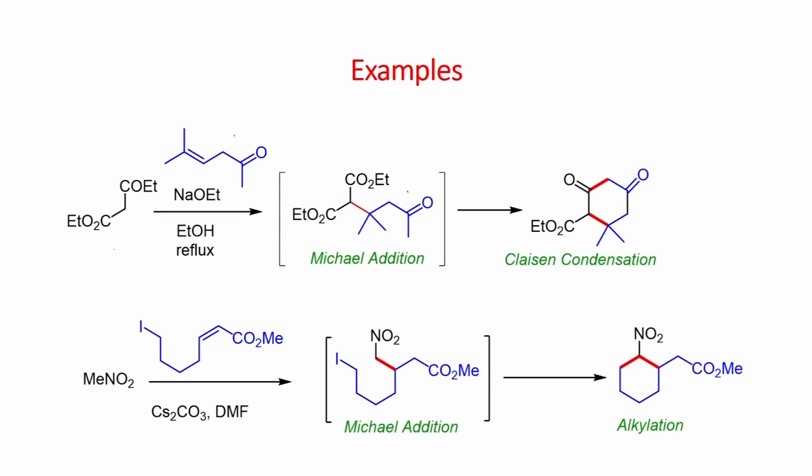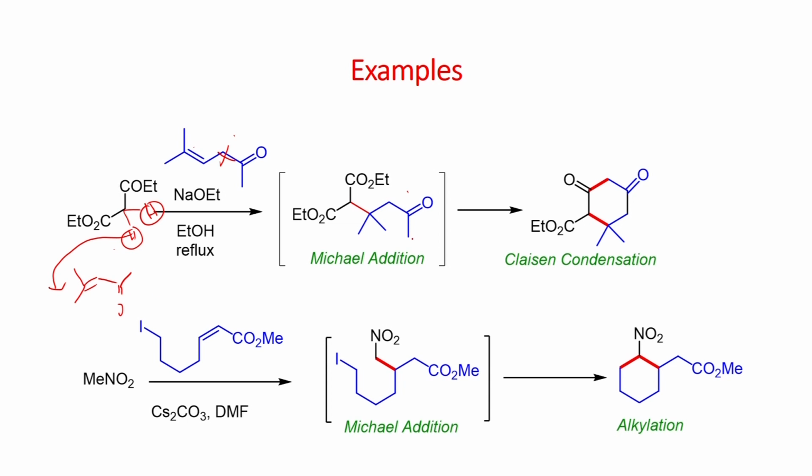This slide has some more examples. Let us look at this one, diethyl malonate. Here the substrate is wrong, it should be this one. When you react with the sodium ethoxide, a deprotonation of this proton can generate the anion, which can undergo addition.